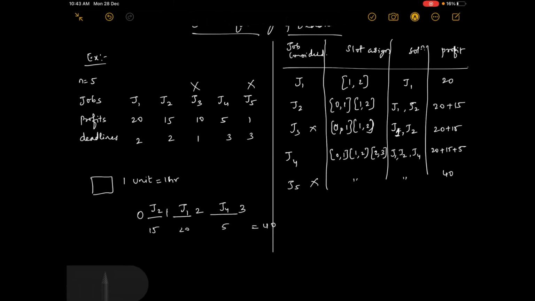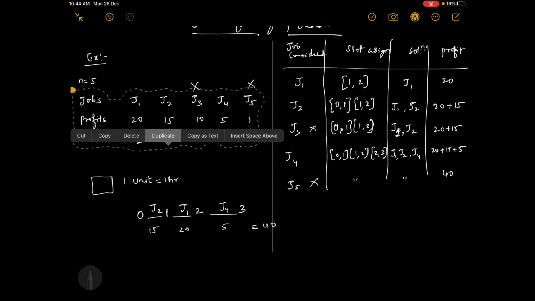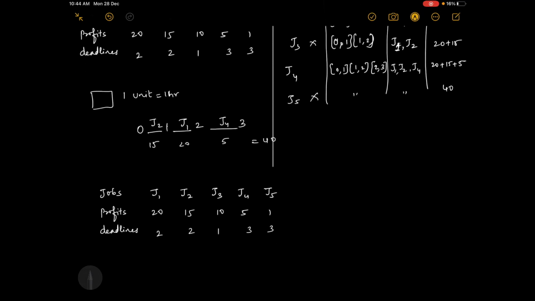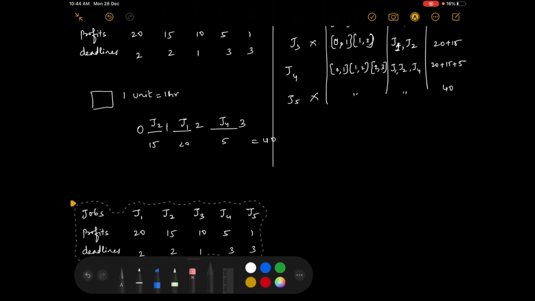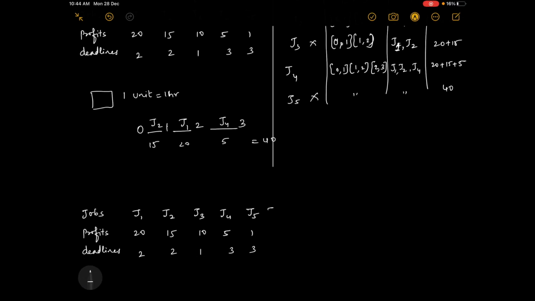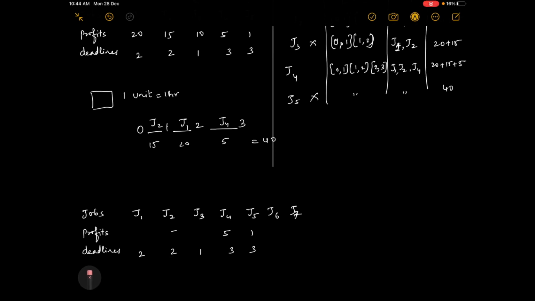Okay, now we will consider one more example, and we'll try to understand it. I'll just copy it so that my writing time is saved. I'm taking one more example. This is J6, and suppose I have taken these many jobs.